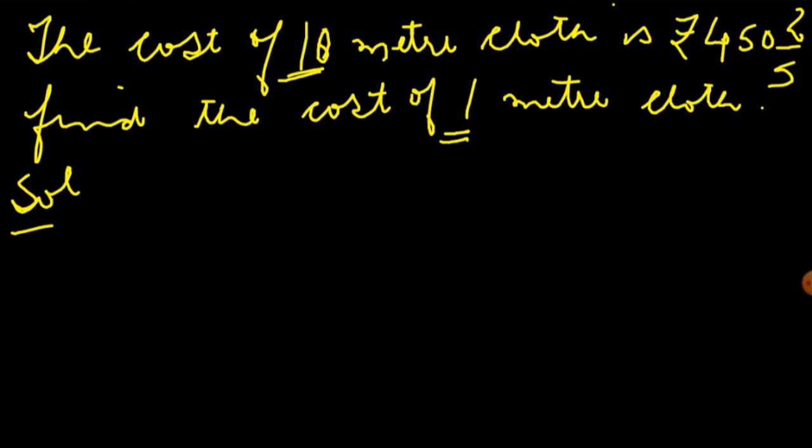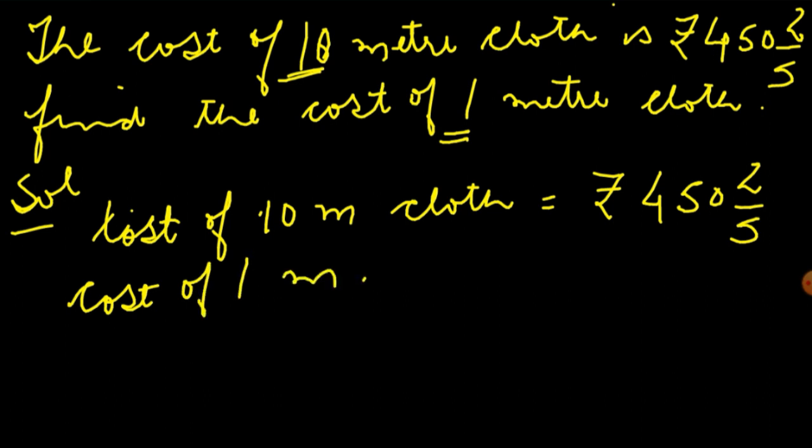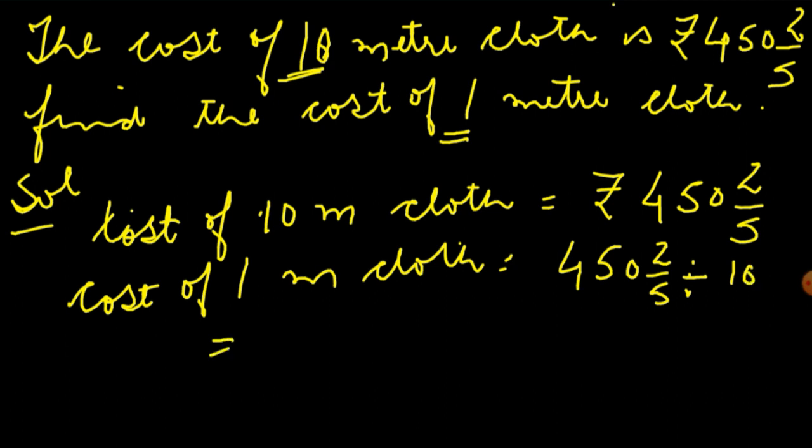So what will we write? In solution, cost of 10 meters of cloth equals rupees 452 by 5. So the cost of 1 meter of cloth equals 452 by 5 divided by 10. We need to convert this mixed number into an improper fraction.